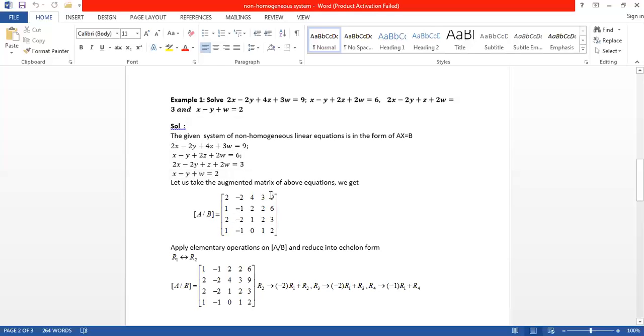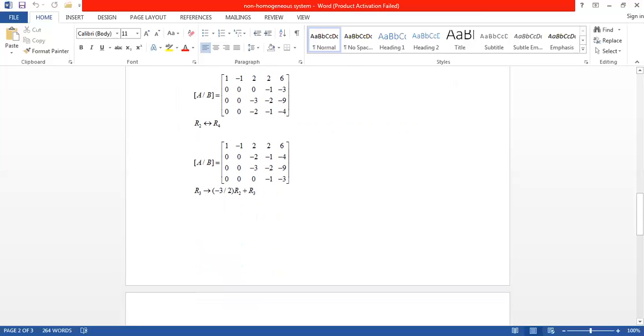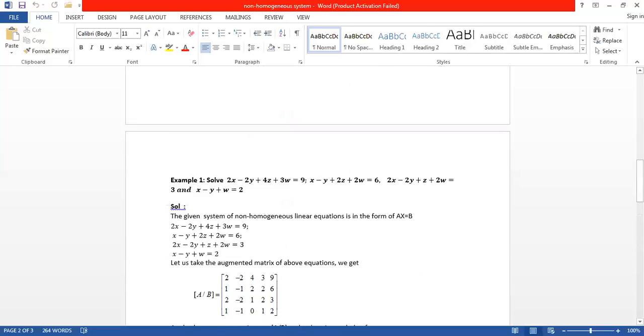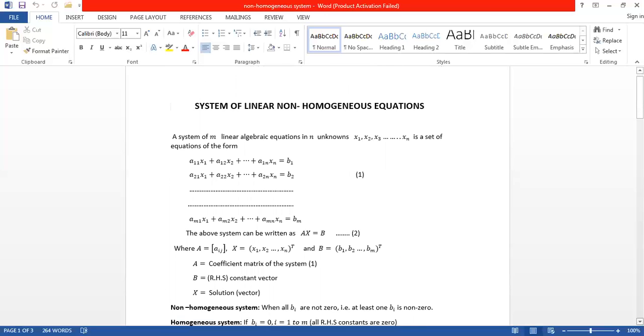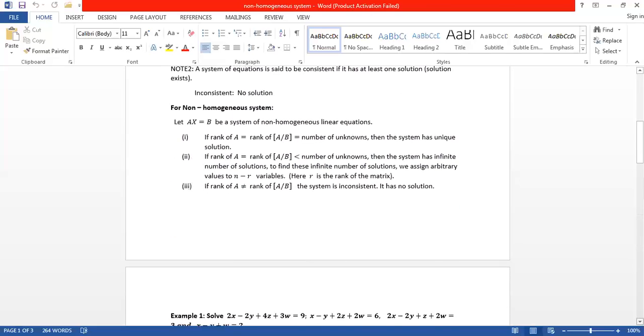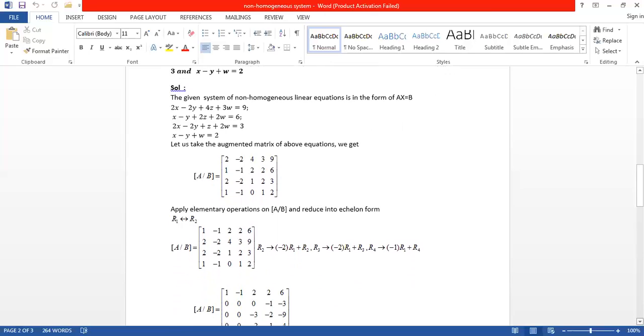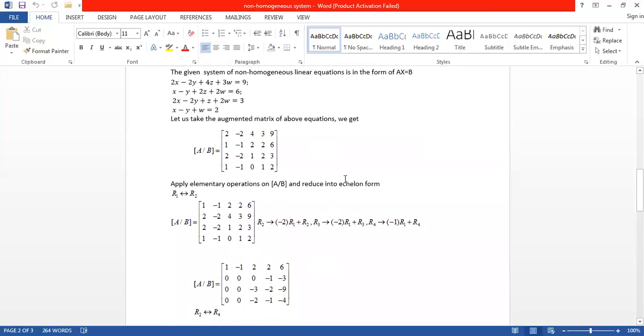Next I am adding matrix B. Matrix B means the constants: 9, 6, 3, 2. Now what do we have to calculate? We have to calculate the rank of A and the rank of AB. For that, I am converting this matrix into echelon form. You already know echelon form. So first make these three elements zeros, that is, this 1, 2 and 1. How to make these three elements zeros?